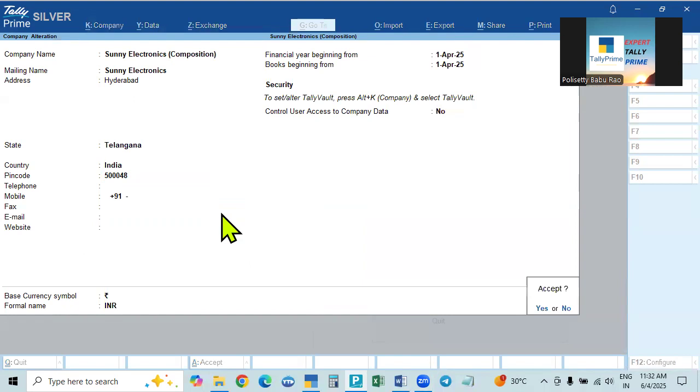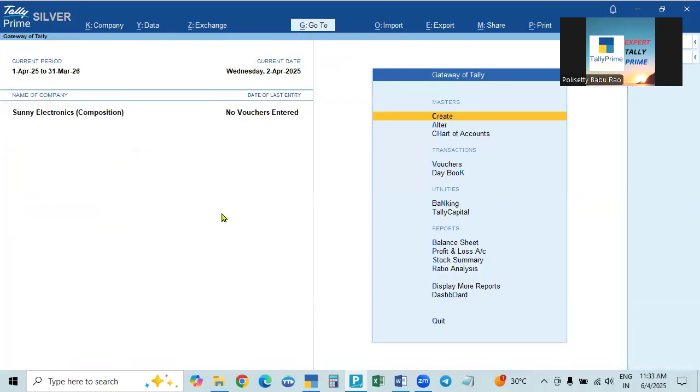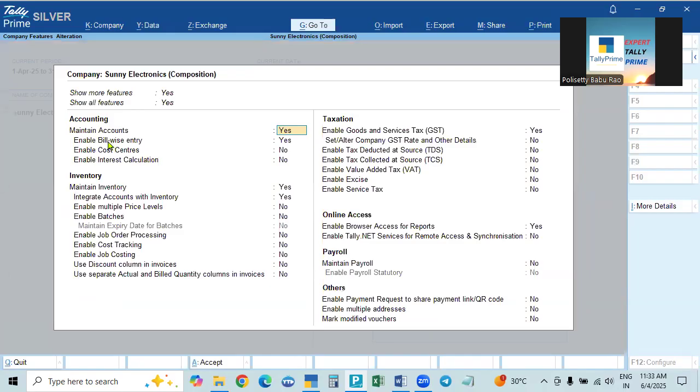After creating this, if you newly created, directly we will go to company features. Since I already created, we have to go to the features by pressing F11. So you're going, everything: maintain accounts, inventory, whether inventory is there or services, anything, bill-wise entries is required. And then we are purchasing goods, purchasing and selling goods. So as a composition dealer, I am a small businessman, so inventory and integrate inventory with accounting, both we have to make yes.